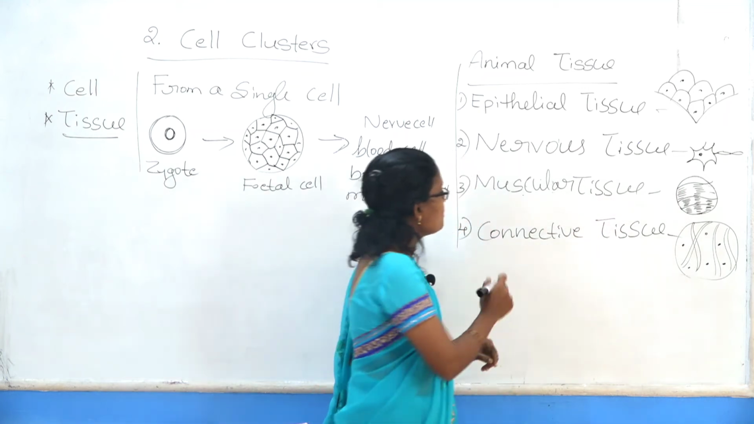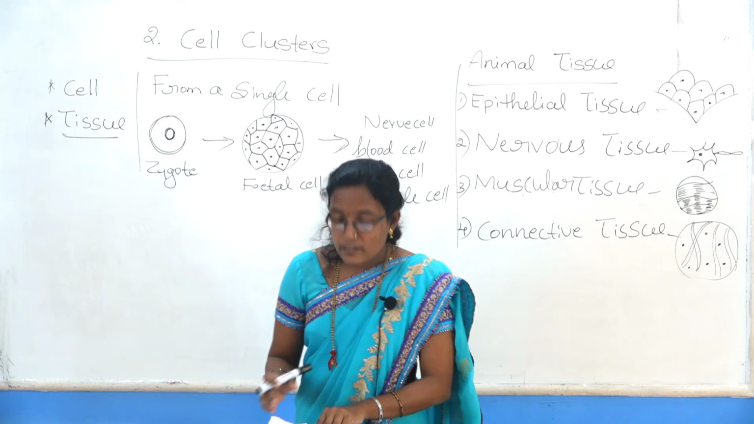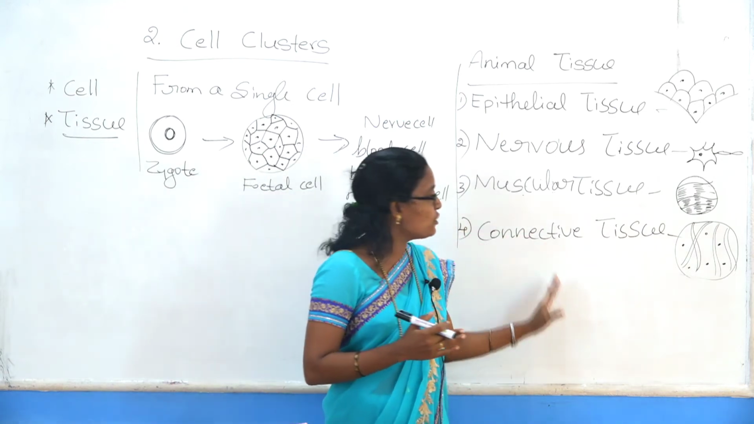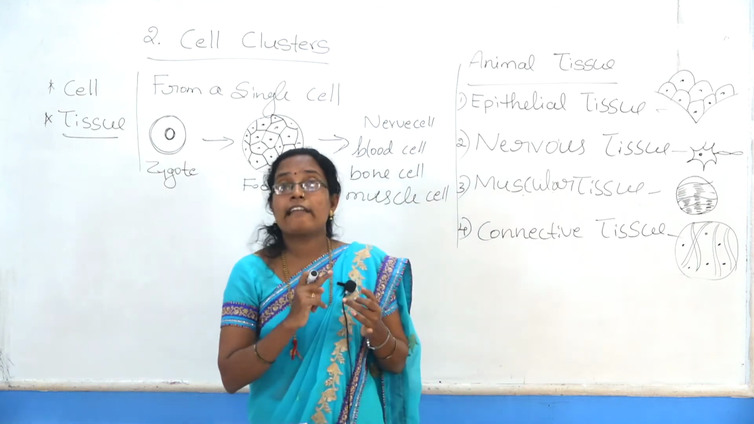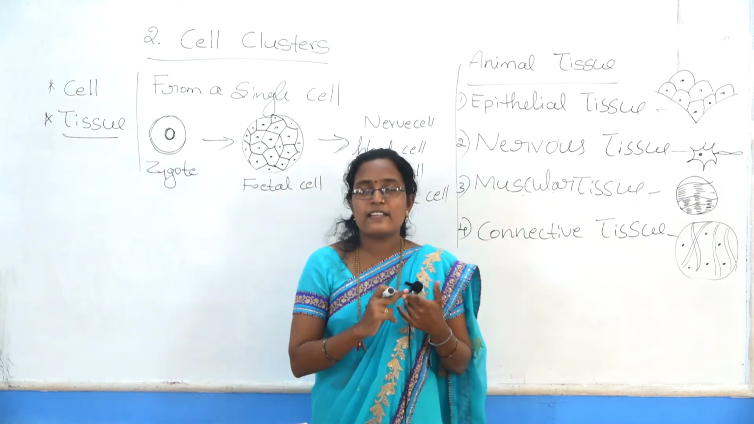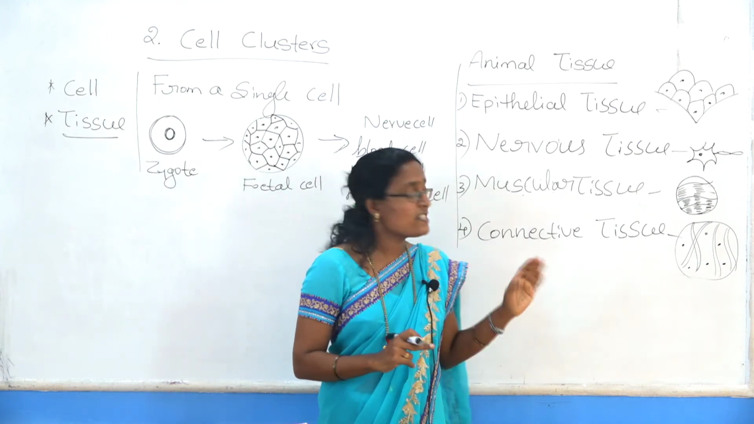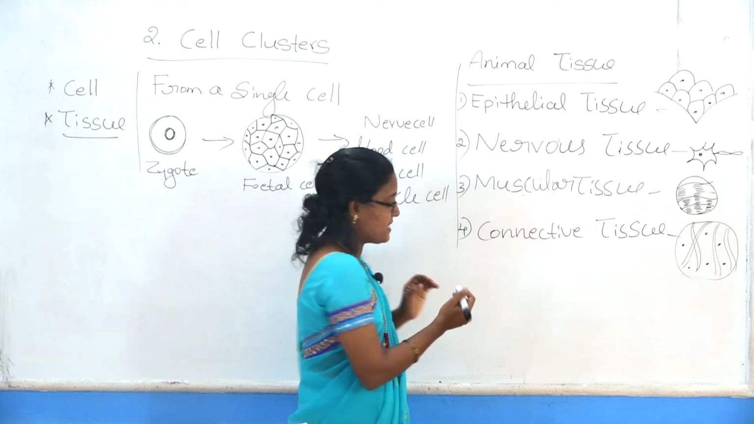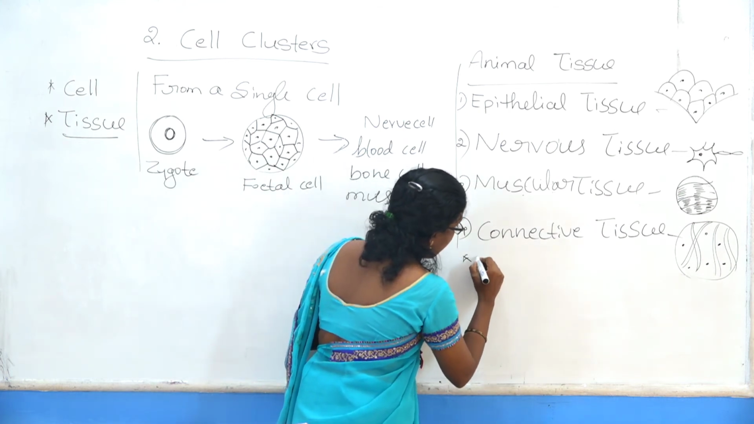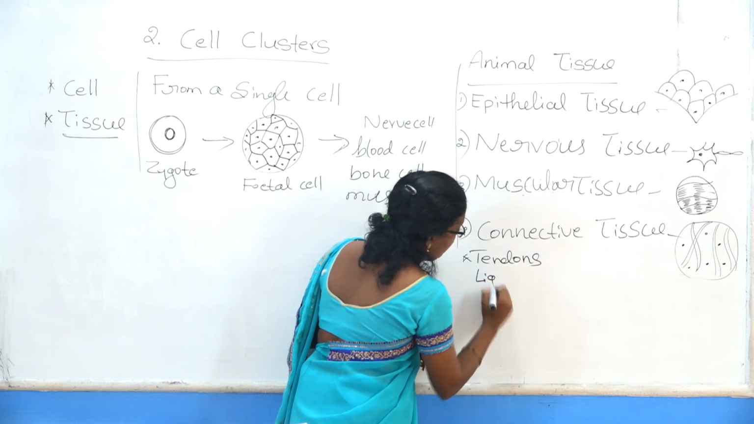Next, the last one, connective tissue. Connective tissue connects and supports other tissues. There are many types: ligaments, tendons, bone, cartilage, fibrous tissue and blood. First, tendons and ligaments.